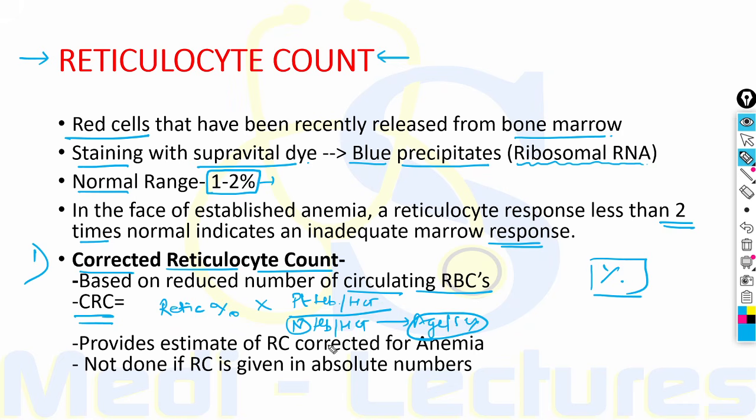This will provide the estimate of retic count which is corrected for the degree of anemia, and this correction is not required if the retic count is given in absolute numbers, for example, 50,000 per microliter. This is only done if the retic count is given in percentage.